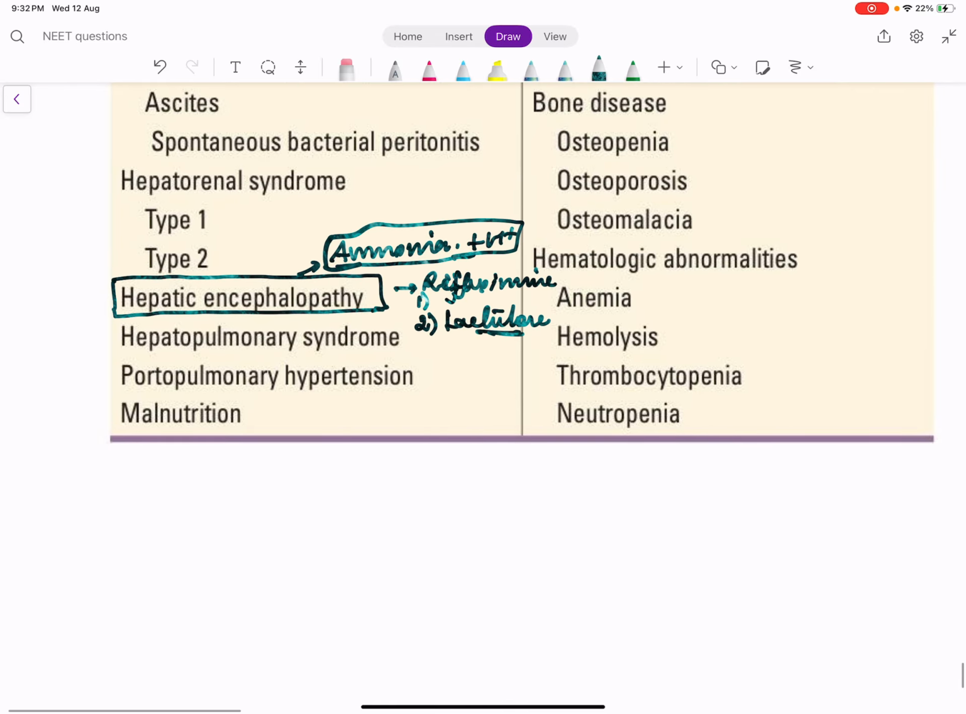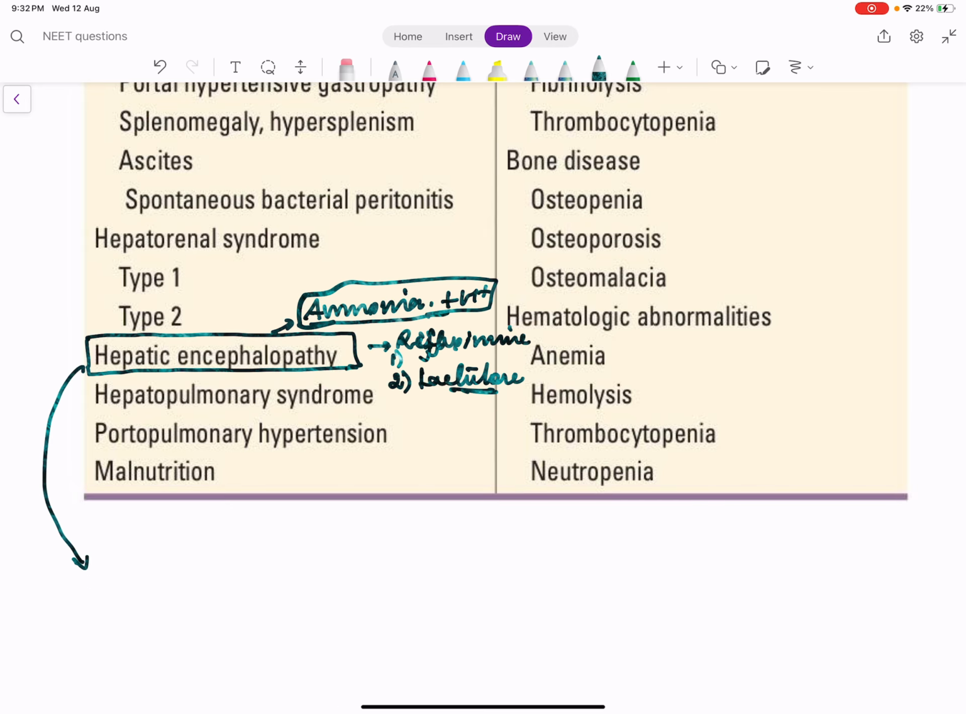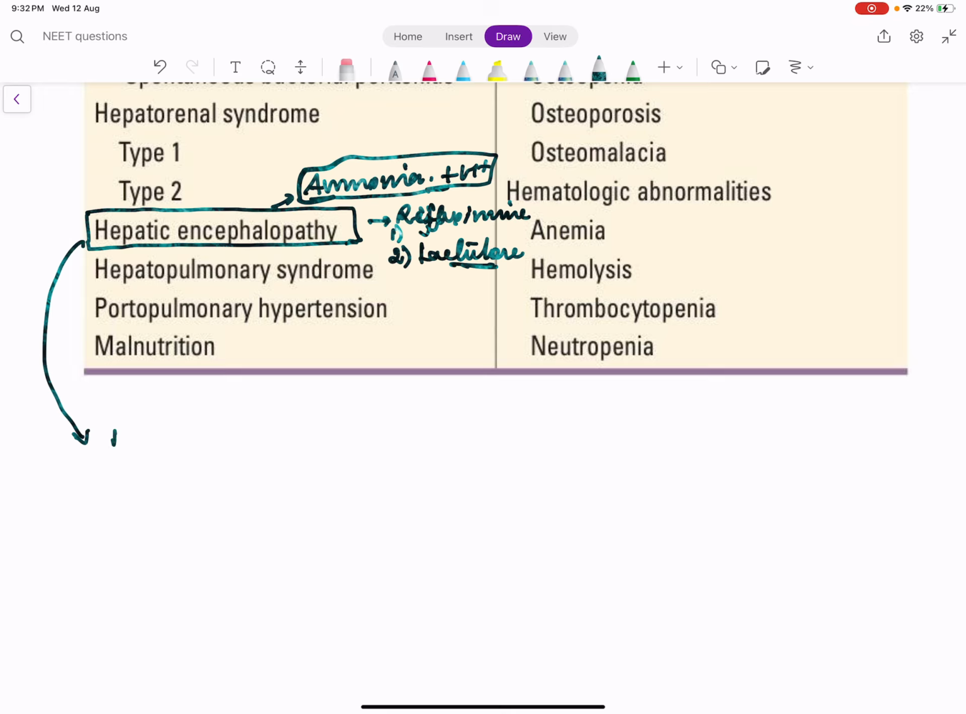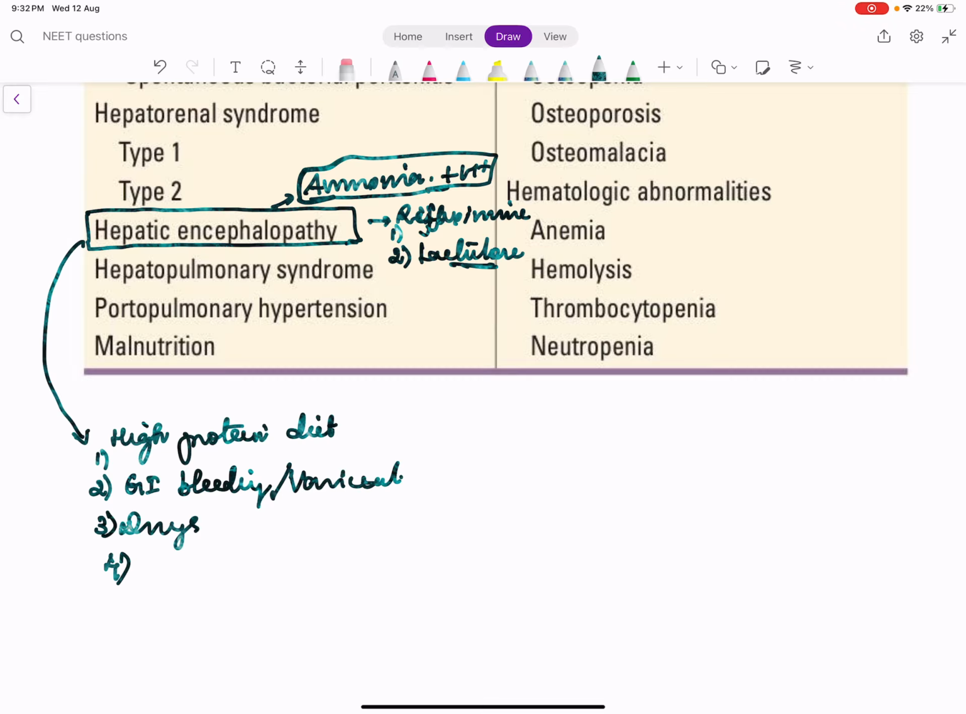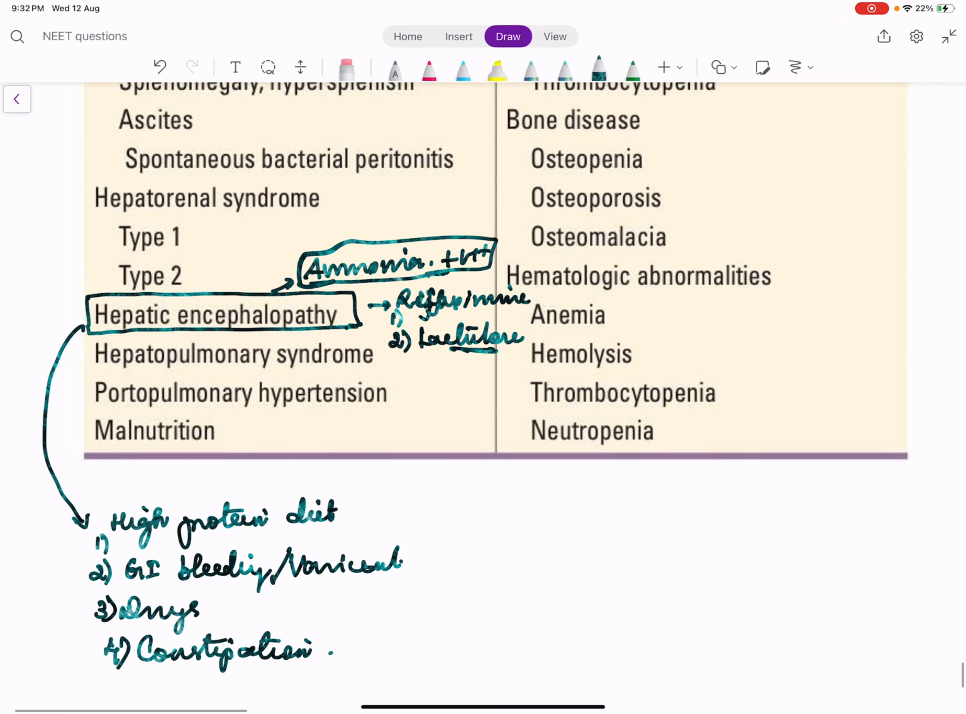But what are the triggers for hepatic encephalopathy? I told you only protein degradation leads to ammonia formation. So a high protein diet leads to hepatic encephalopathy. Remember, blood is also a protein. So if there is an upper GI bleeding, or a variceal bleeding, that also will trigger hepatic encephalopathy. Then some drugs, electrolyte imbalances, constipation. Because when constipation is there, more of the proteins will be acted upon by the bacteria, leading to more ammonia. Right?